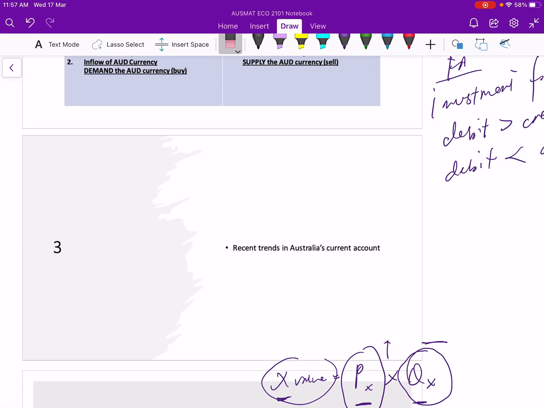And if you are given a chance to write an essay about Australia's current account, for the structure, please remember to always put in the current trend of Australia's current account, and probably the composition of trade, meaning whatever is in your chapter 3 can also be used and written down inside your essay.